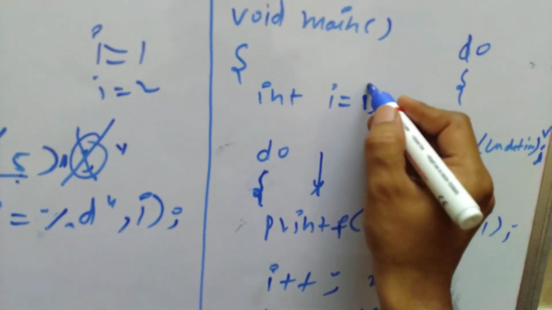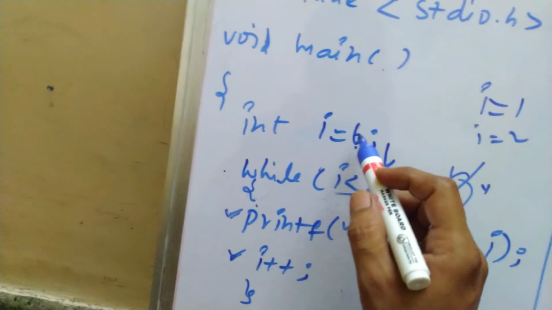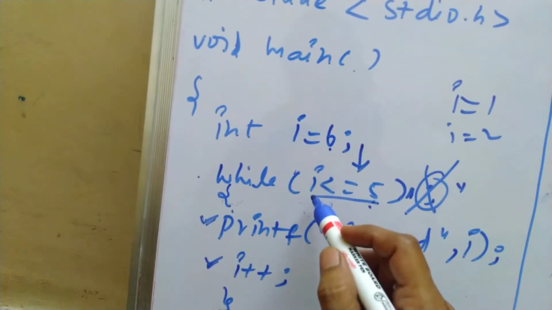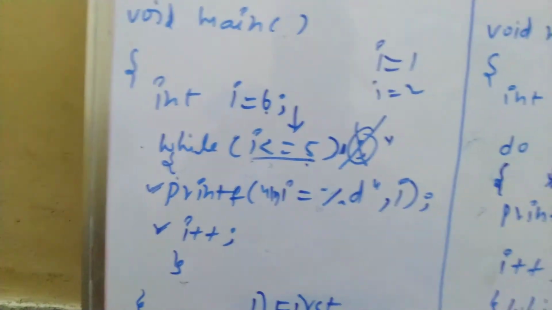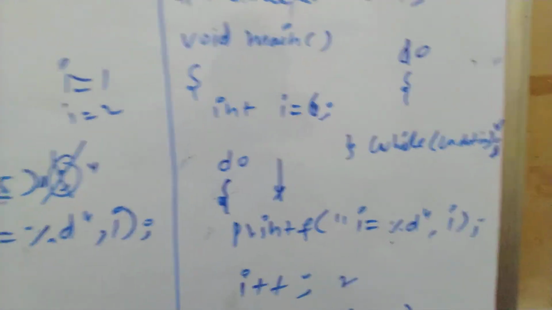Now I will change the i value to 6. In the case of while, if I take the i value as 6, no statement will be executed. But let me see what happens in do while.